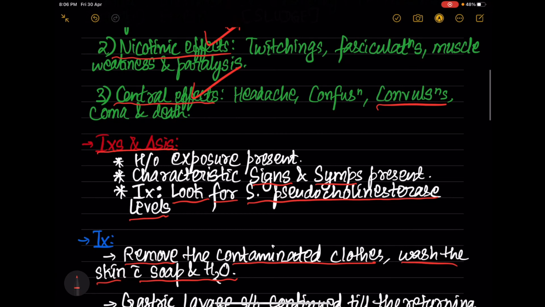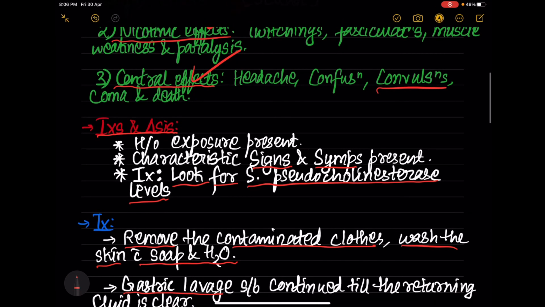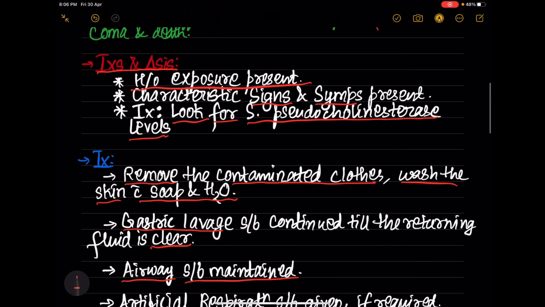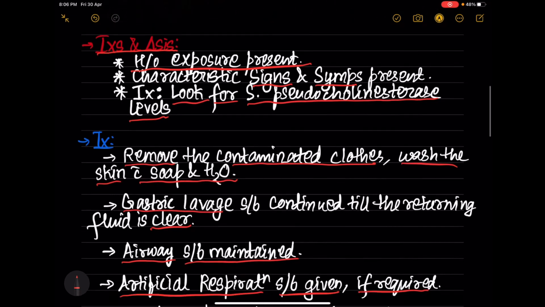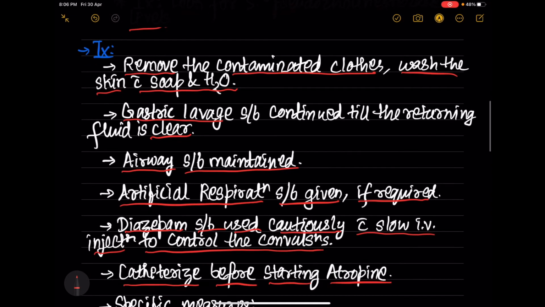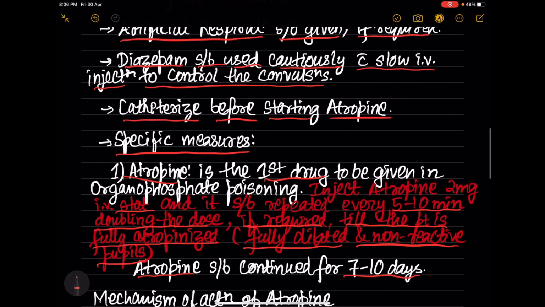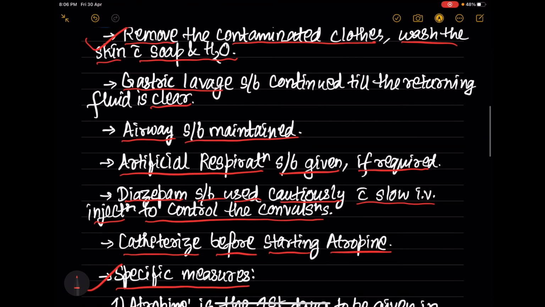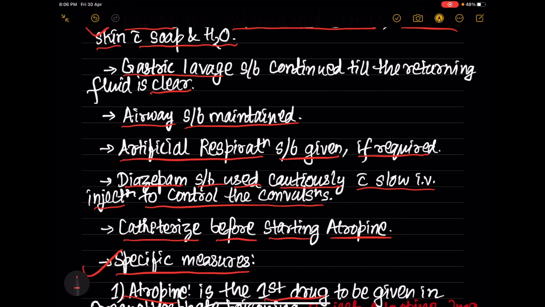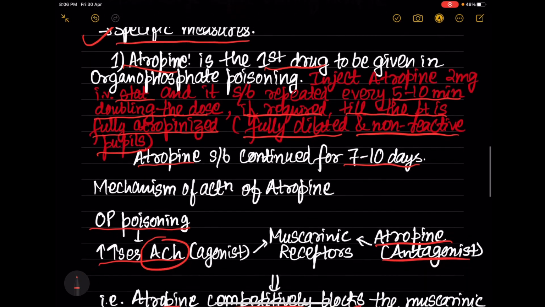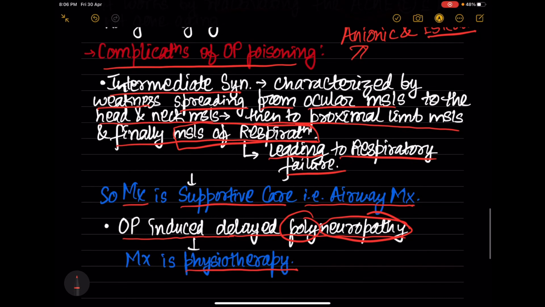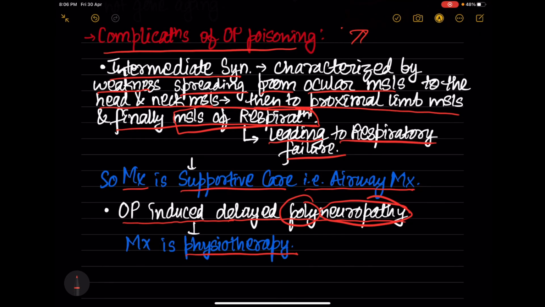Then we have investigations and diagnosis. In investigations and diagnosis, first we will be getting a history of exposure, then there will be signs and symptoms of organophosphate poisoning. In investigation we look for serum pseudocholinesterase levels, and treatment I have already mentioned to you. The specific measures are there, and the symptomatic measures like maintaining the airway and removing the poison from the stomach by gastric lavage. That's it. And coming to the complications, one is intermediate syndrome and the other one is OP induced delayed polyneuropathy.